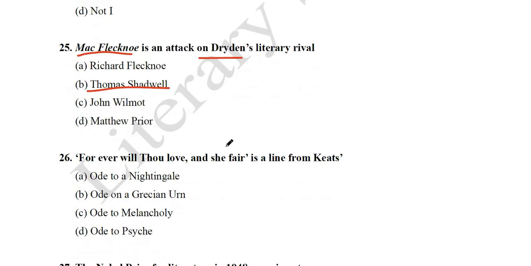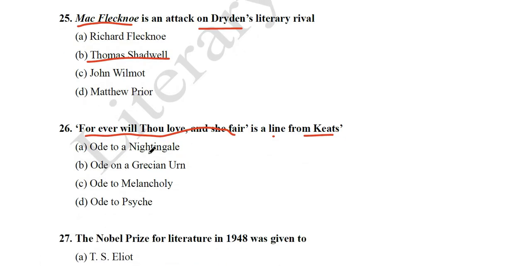So the next question we have, "Forever wilt thou love, and she be fair," is a line from Keats's... So this is a line which has been taken from one of the poems written by John Keats. So what is the poem? Ode to a Nightingale, Ode on a Grecian Urn, Ode to Melancholy, Ode to Psyche. Its answer is Ode on a Grecian Urn.